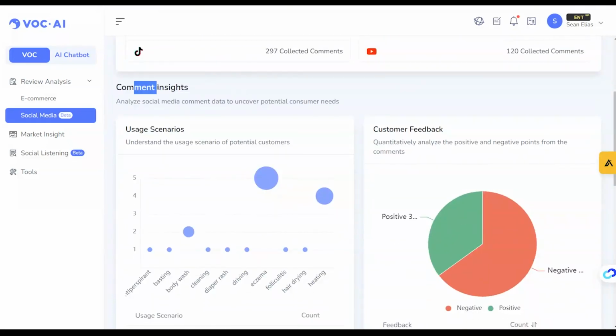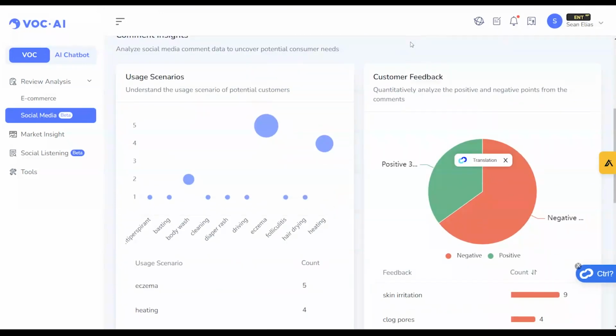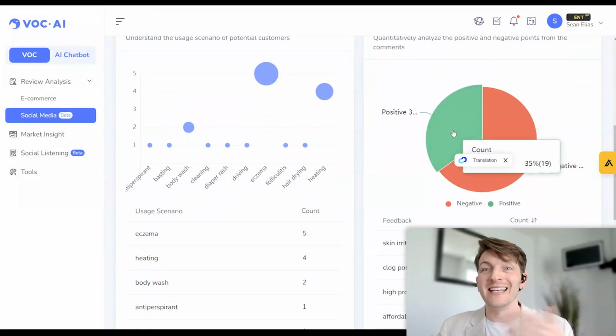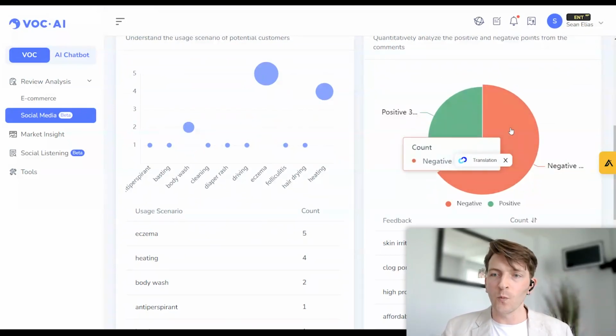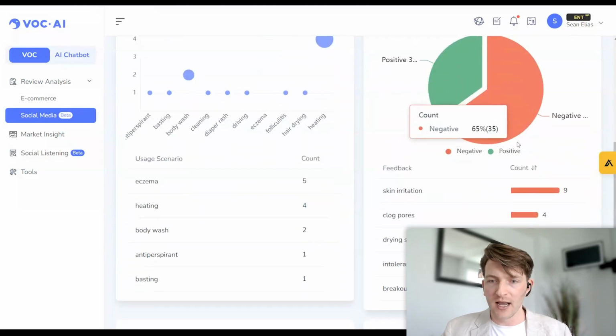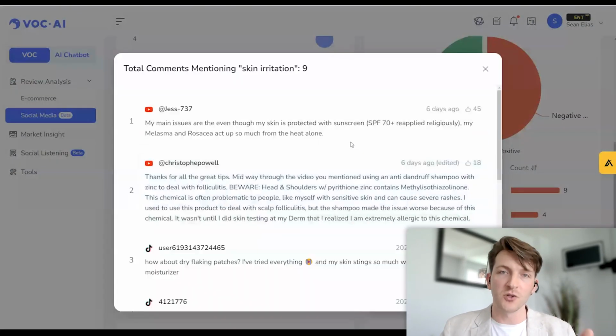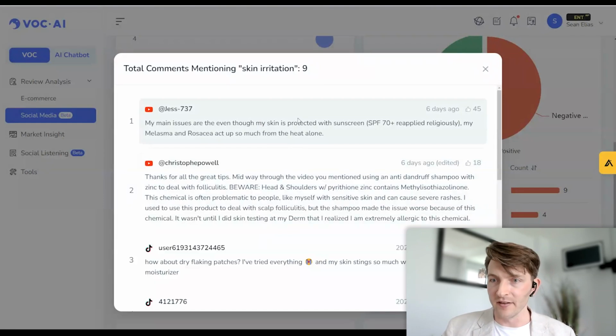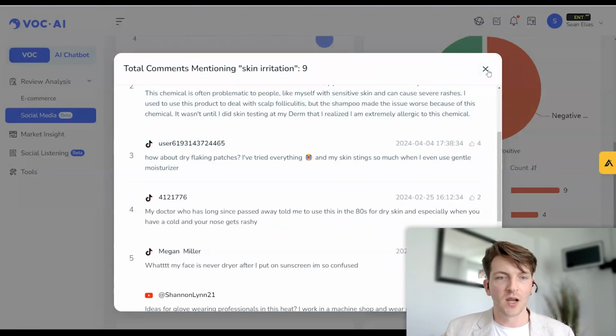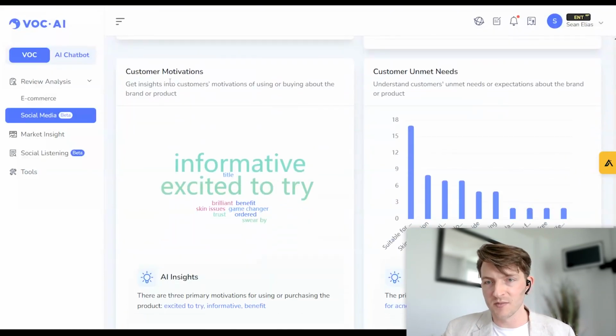So obviously the bigger the circle, the more that people are talking about it. We can see customer feedback based on the social media posts. You know, how much of it is a positive sentiment versus a negative sentiment. And then we can click on that to take a look and then see what people are saying in the social media comments that are negative. What are positive, right? Customer motivations, customer unmet needs.